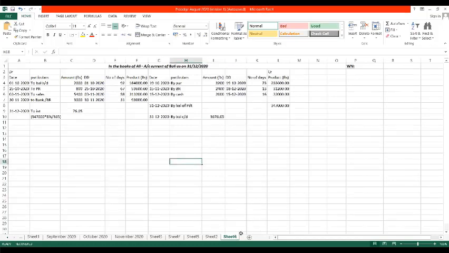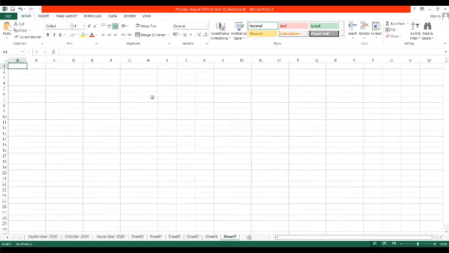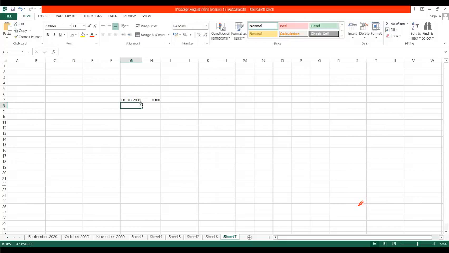So insurance is paid. How much is paid? 1,000 rupees. Which date is it paid on? Nobody should write on my screen. Okay, 1st October 2019. And it is paid for 1 year.